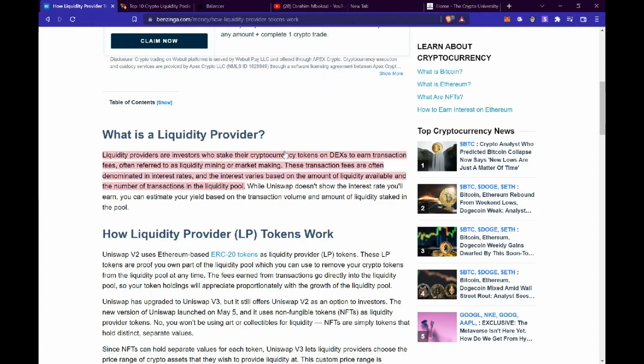But the most important thing that you need to take into consideration is the transaction volume and the amount of liquidity staked in a pool. So that's what's going to be really making you money when you actually provide liquidity.